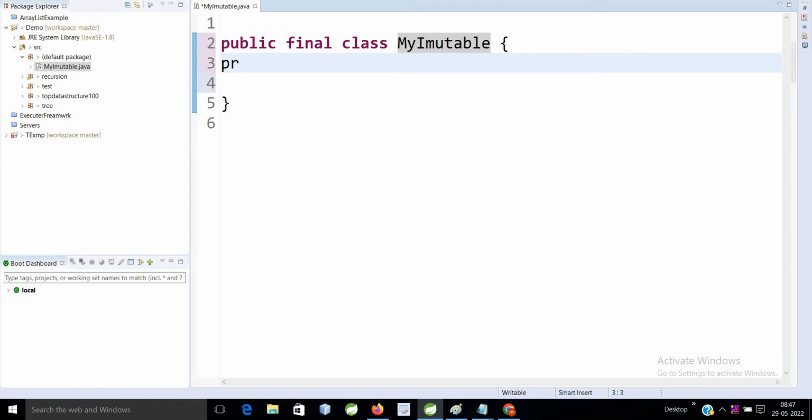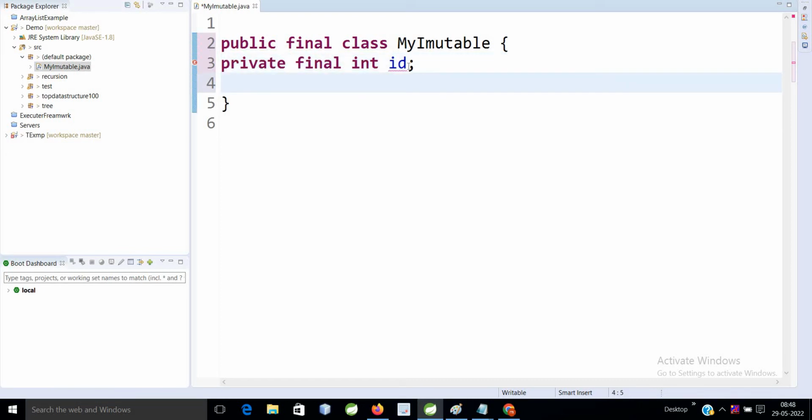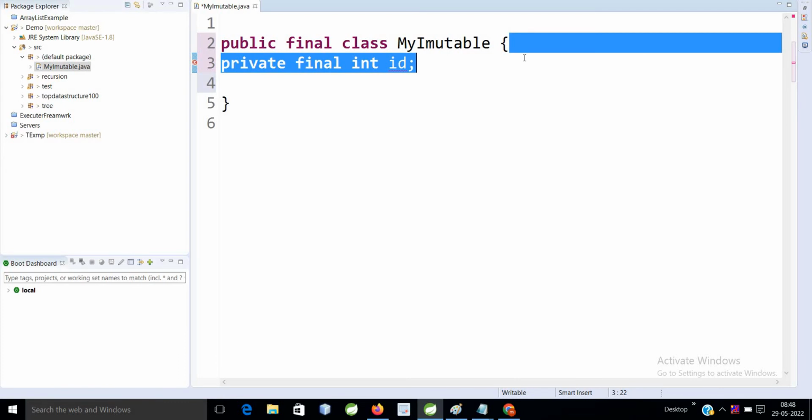So I will create one id that is final. What the final keyword does is allow you to initialize your variable only once. Here, if you see, it is giving one error: the blank final field may not have been initialized. So you need to initialize. Either you can initialize directly here, but I want to initialize at runtime, so I will create one constructor and initialize these fields using the constructor. Only once you can initialize, either directly or using a constructor as well. So I will be using a constructor.